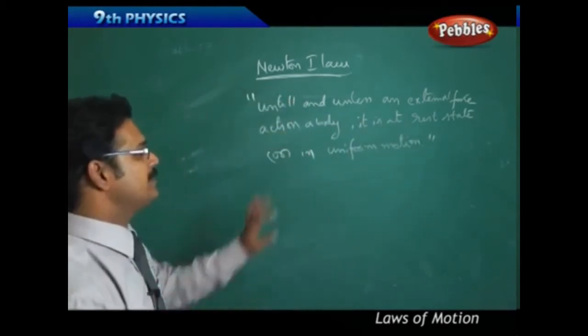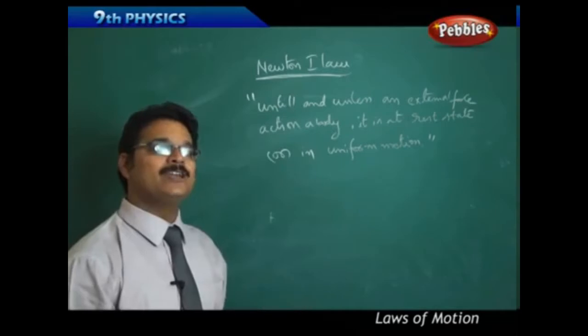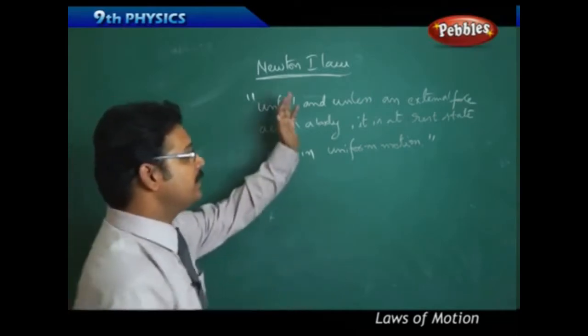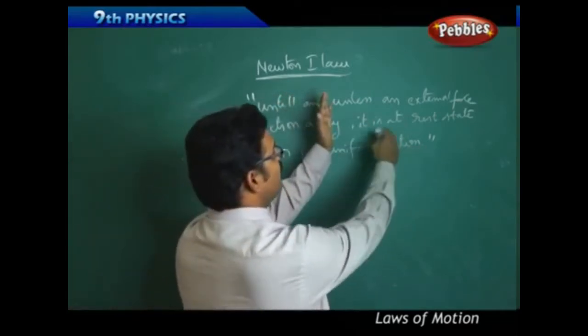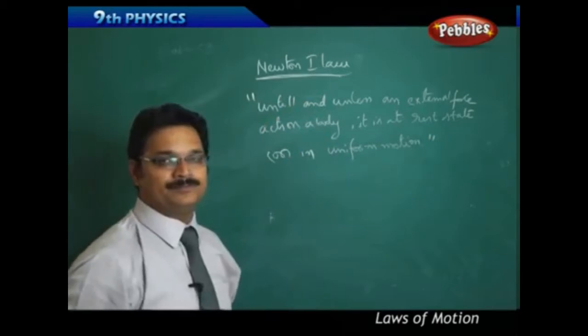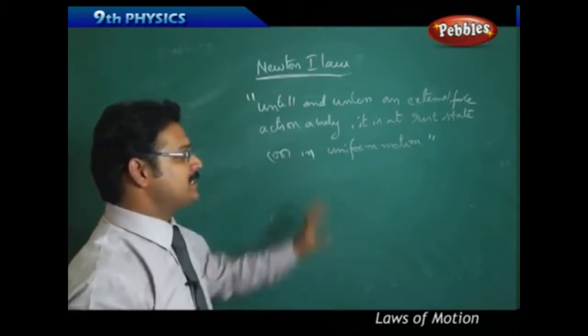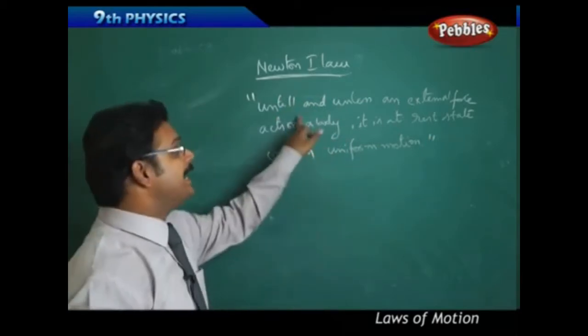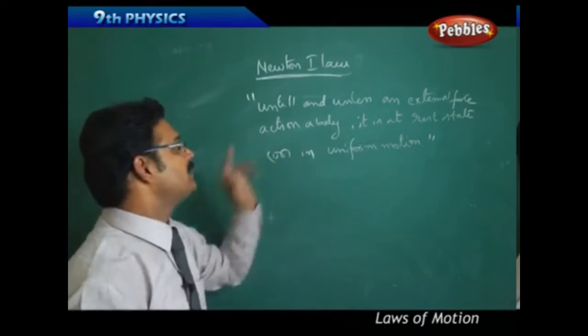This is the same definition given by Galileo, but with a little difference. Galileo told that it's a tendency of a body to be at rest or in uniform motion. But Newton added that this tendency is only possible until and unless an external force acts on the body.